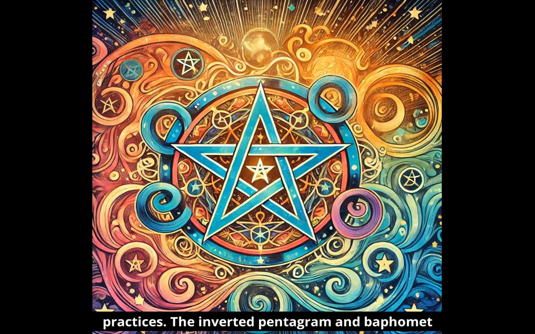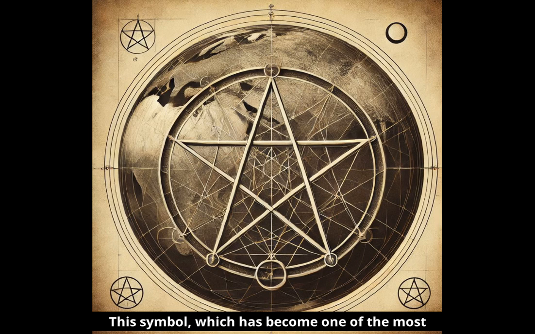The inverted pentagram and Baphomet. LaVey symbolically used the inverted pentagram and the Baphomet symbol, which is a goat's head in a 5-pointed star set downwards. This symbol, which has become one of the most recognizable symbols of modern Satanism, expresses a rebellion against the divine order and a questioning of Christian traditions.